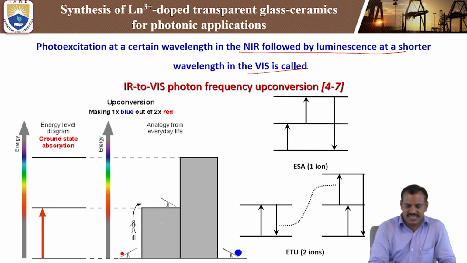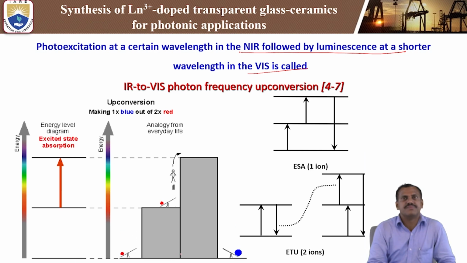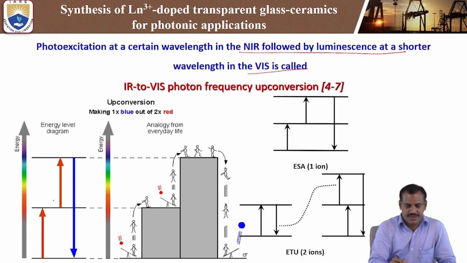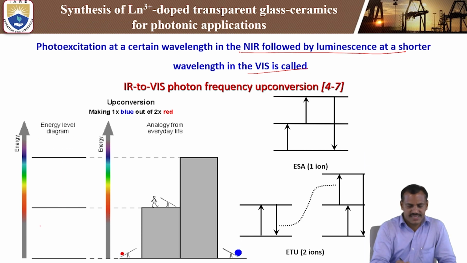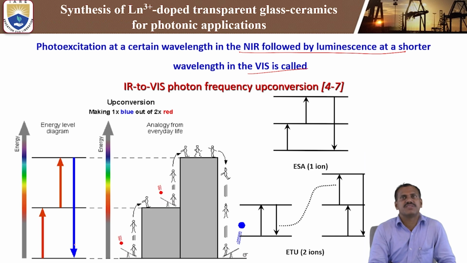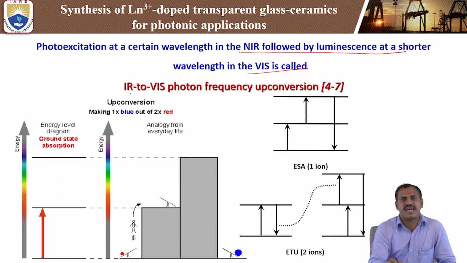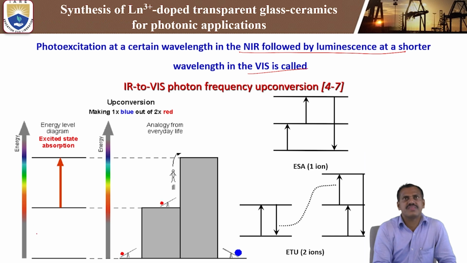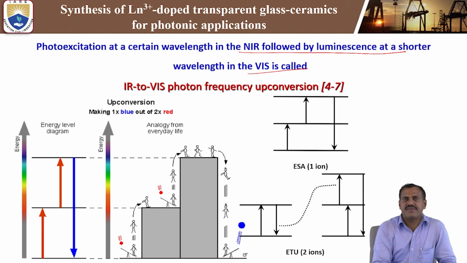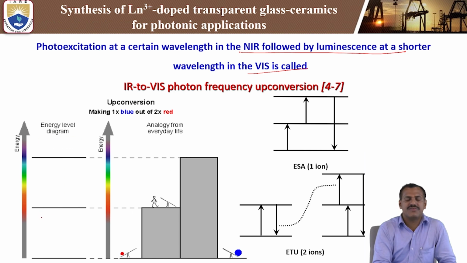So here see this energy level diagram, energy versus... see here pumping, luminescence, red luminescence. So red light. That means two photons we are pumping, but we are getting one higher energy visible region emission. So this is the upconversion, IR to visible. We are pumping with lower energy, that IR wavelength, infrared radiation, the wavelength will be high and at the same time the energy will be low.